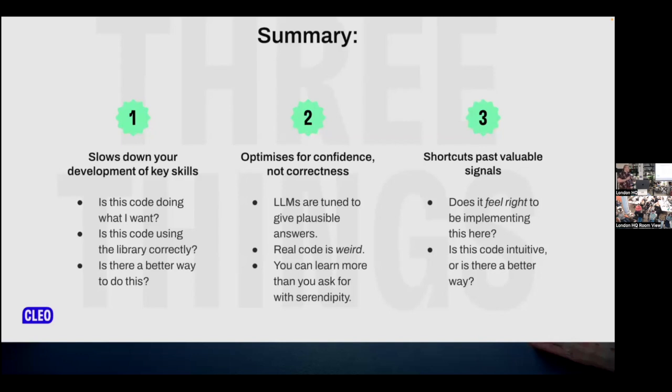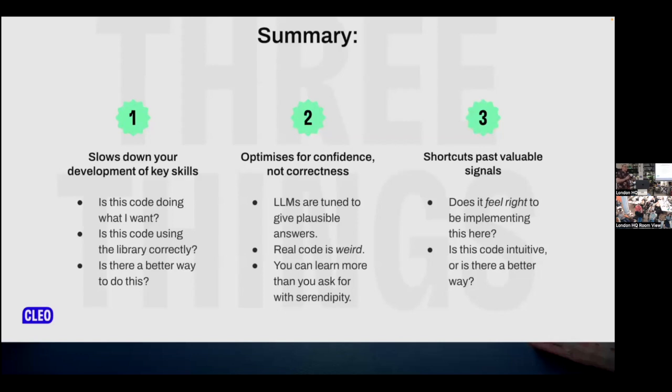Something that I have benefited a lot from in my time as a software engineer is reading documentation and discovering that the thing I want to do is a much more complicated version that I have invented myself of a thing that's already built into the library. I have spent half an hour, 3 hours, sometimes multiple days implementing things that I just didn't know the name of, and then I found there was an actual thing that already did that. It's not going to be able to tell you that.